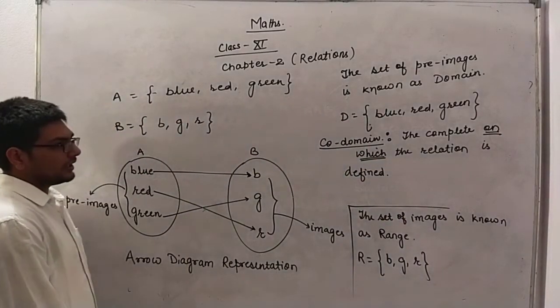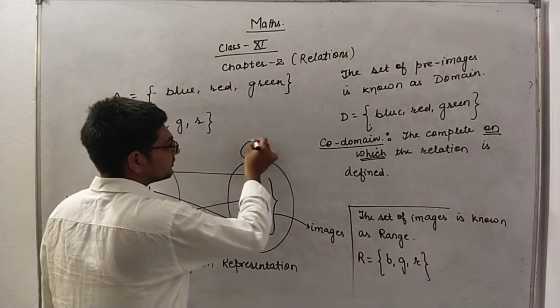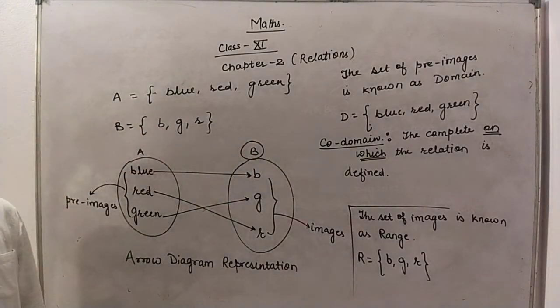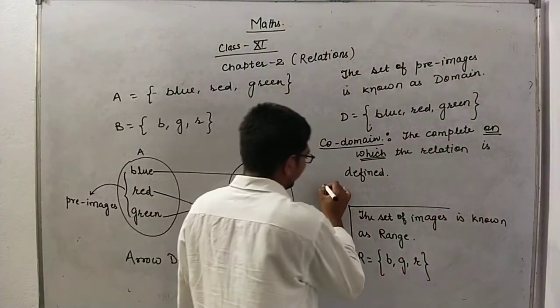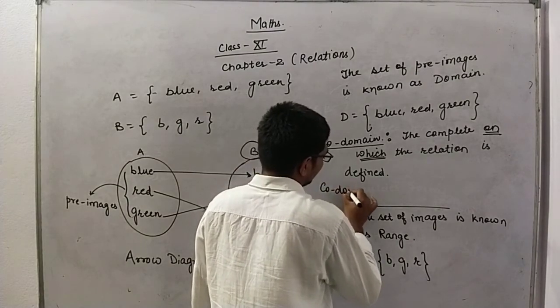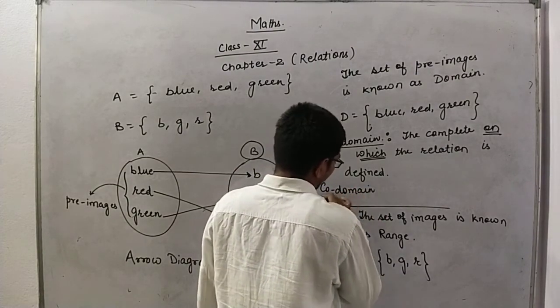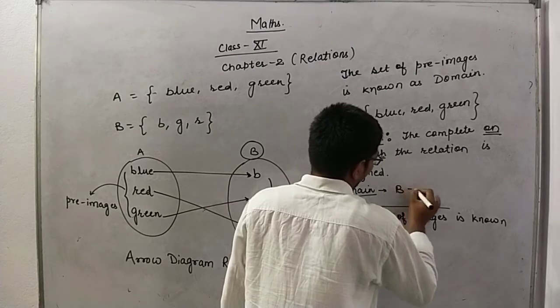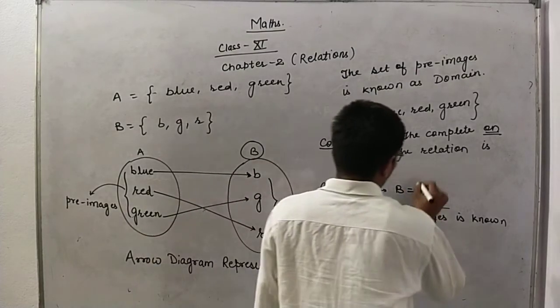Okay, codomain is the complete set B. Codomain is set B here. In this representation, set B was equal to B, G, R.